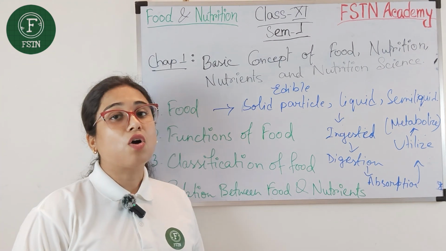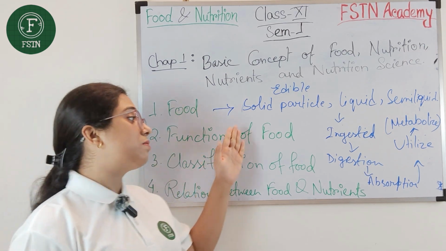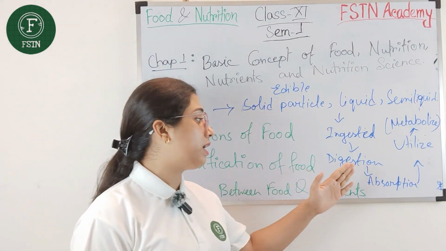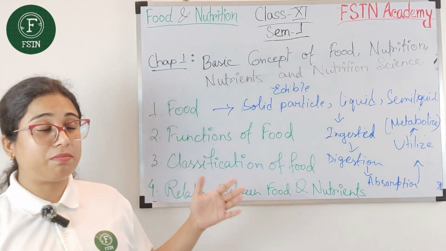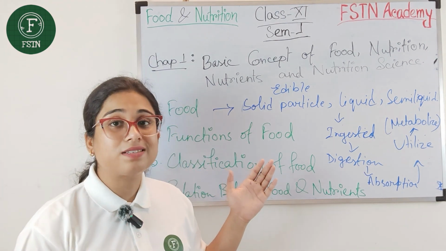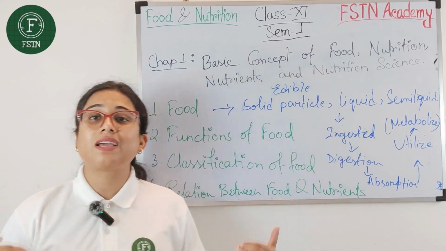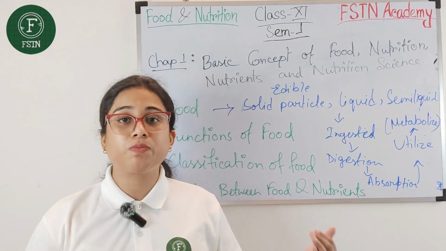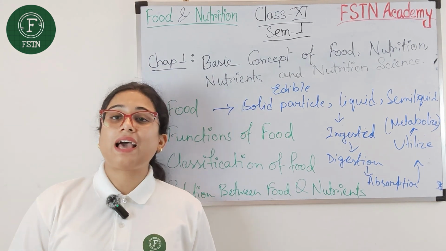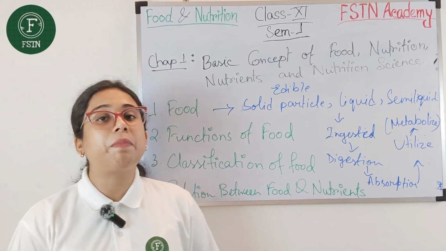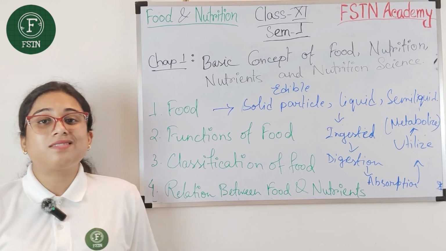So any component of food must be ingested, digested, absorbed, and then utilized, meaning metabolized. It means the food must create some energy and some other metabolic functions like cell development, wound repair, bone development, or other creations of our body. Another functional part of any food is that it gives us a defensive mechanism in our body.